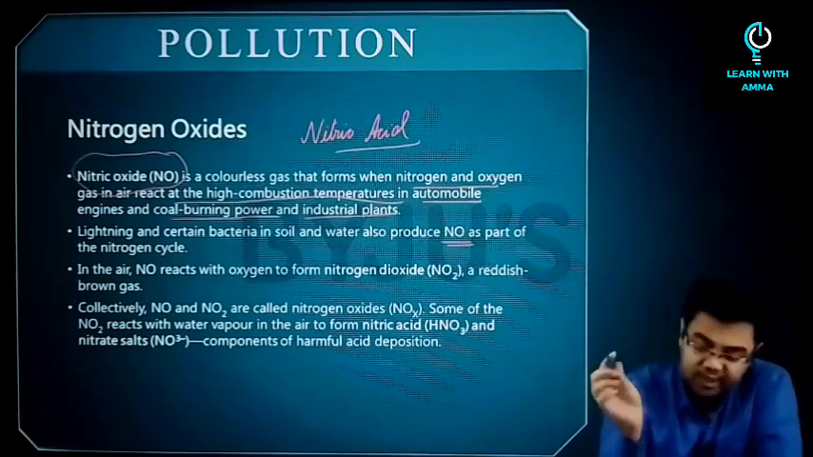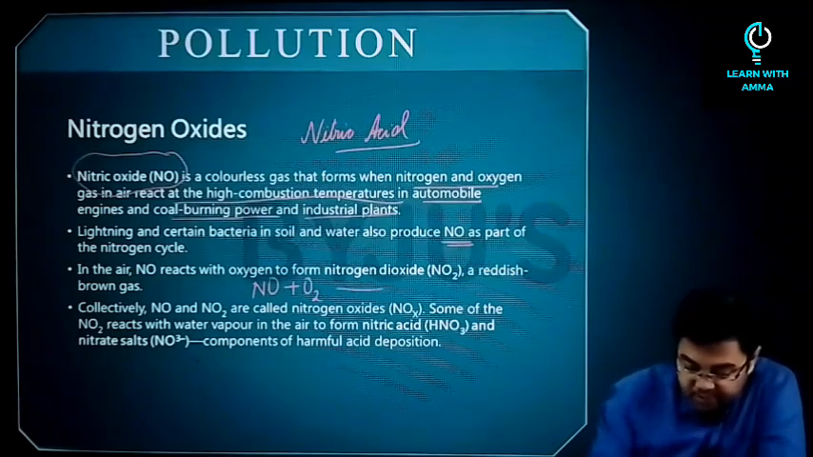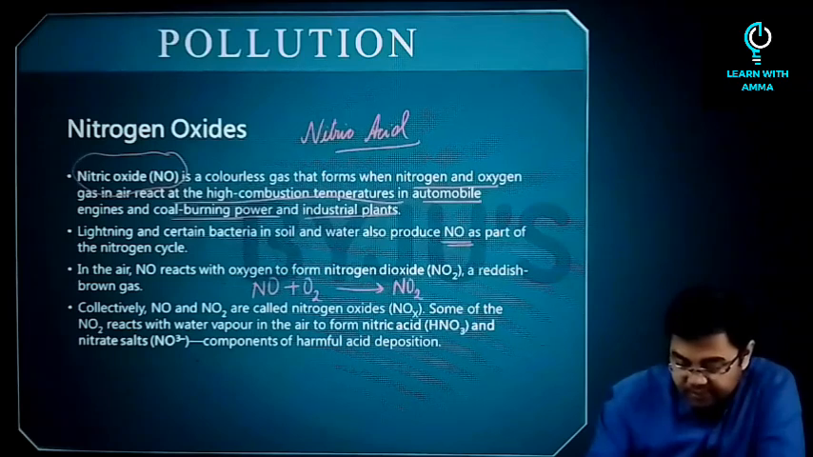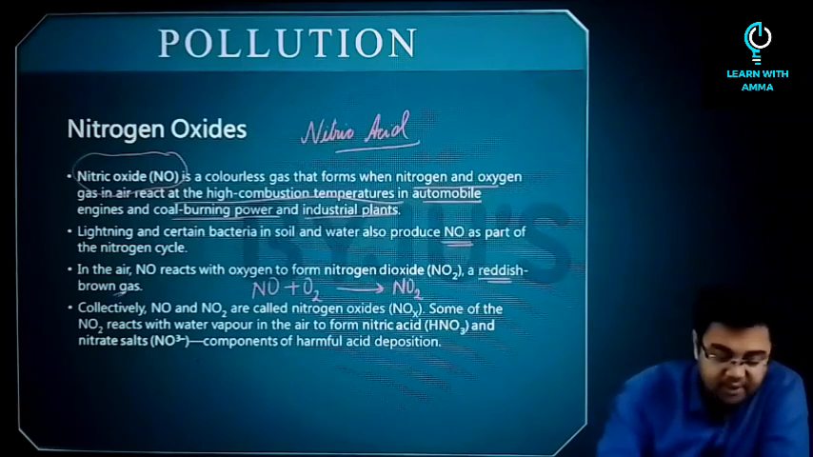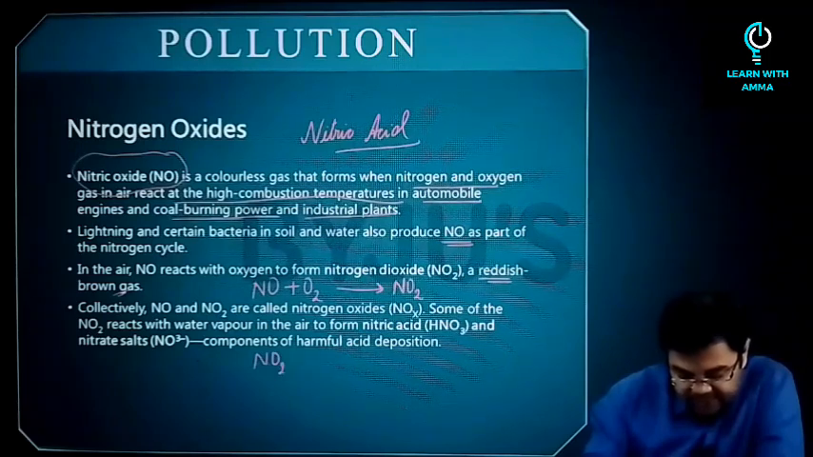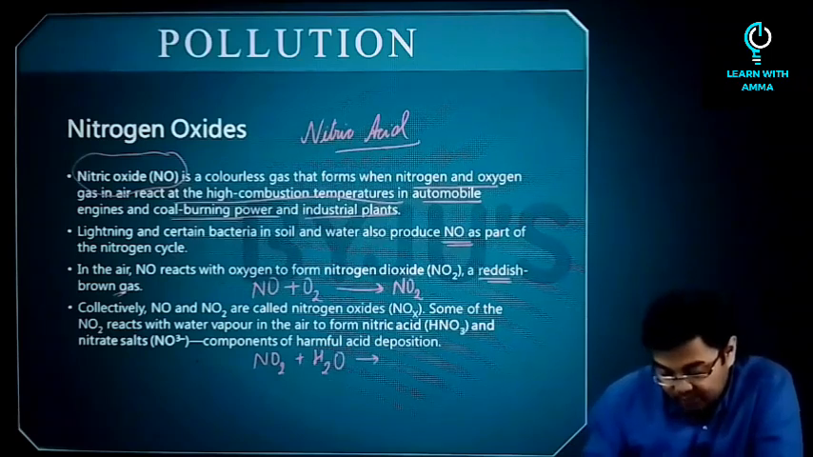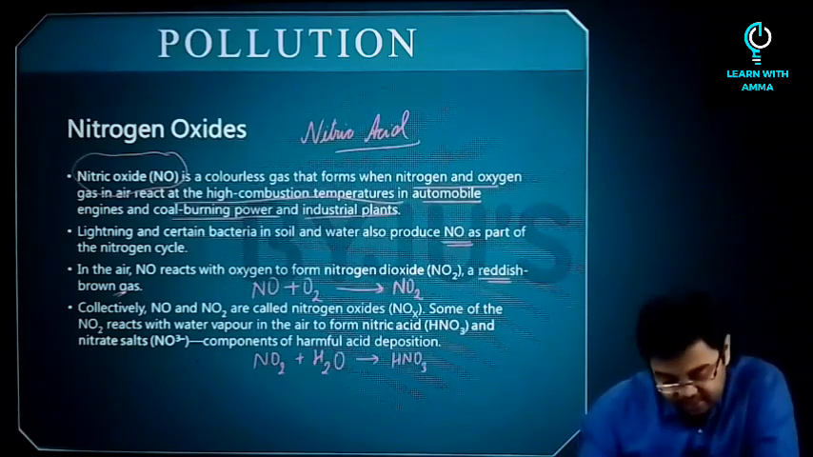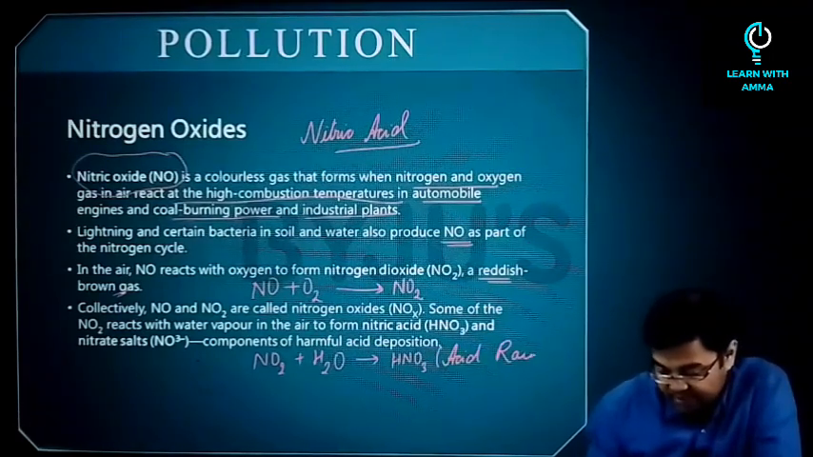Then in the air, what happens is this nitric oxide reacts with oxygen to form nitrogen dioxide. So this is what happens in the atmosphere, and this is a reddish brown gas. Then apart from that, some of this nitrogen dioxide can react with water vapor in the atmosphere to form nitric acid, that is HNO3, and some nitrate salts, and this basically also contributes to acid rain.